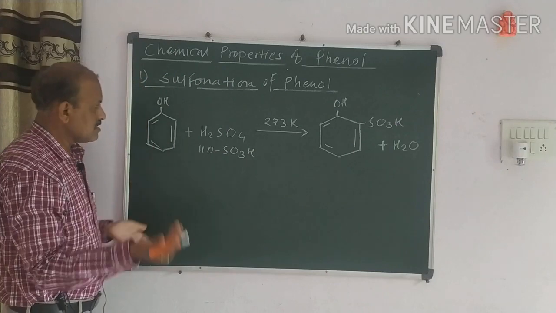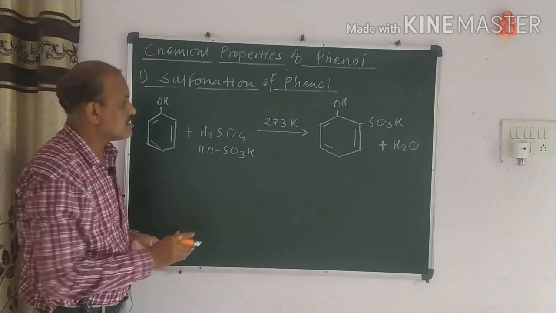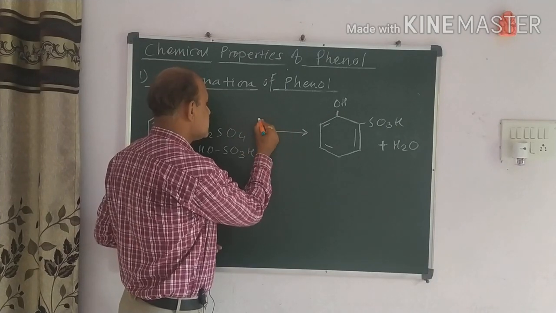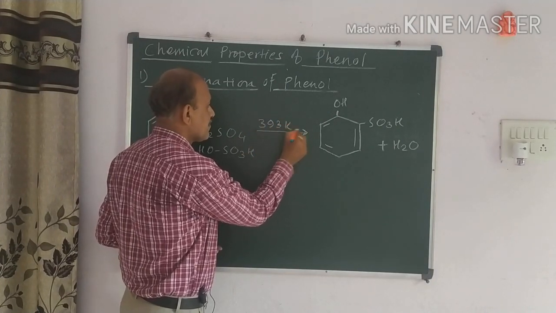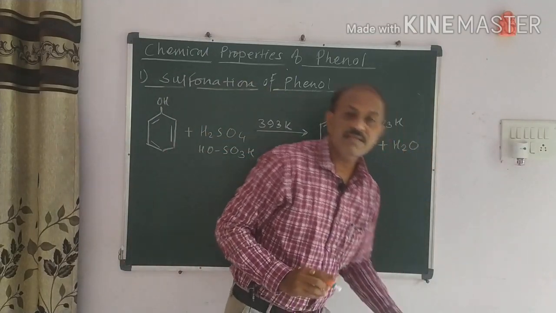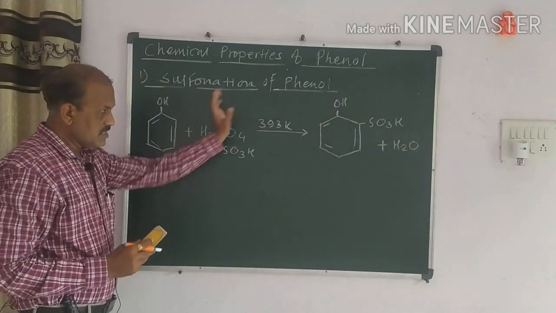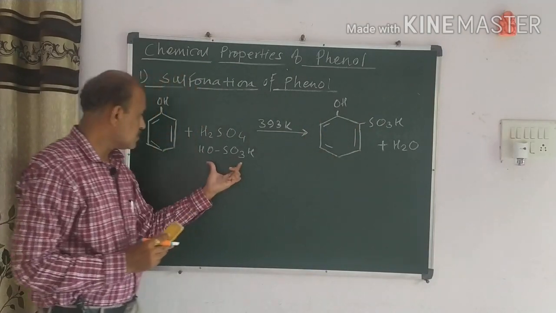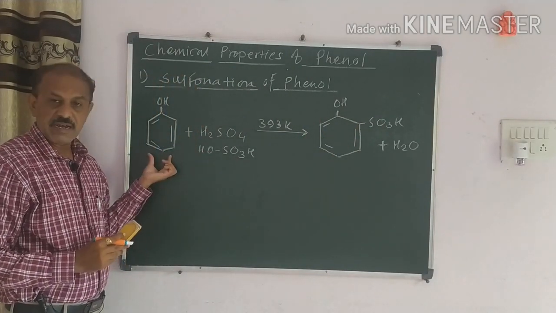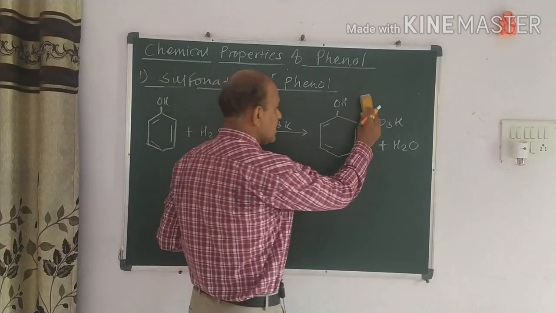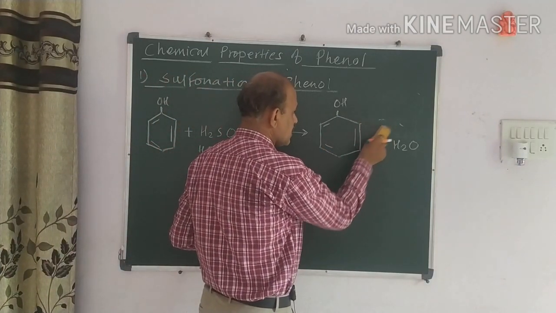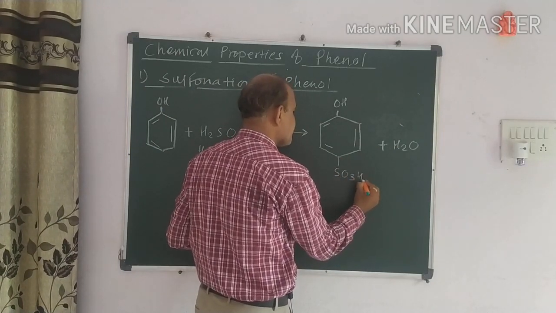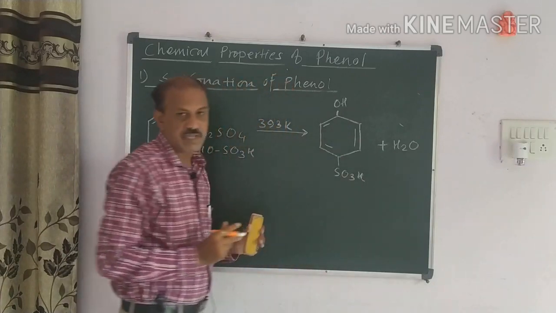Now if I change the temperature, the reaction is somewhat changed. If I write this temperature, that is 393 Kelvin, then the reaction is somewhat changed. That means instead of the ortho position, we get the para position. Now this group is moved towards the para position, and the reaction which you get is very simple. Again you can write easily. So we write here SO3H, that is the para sulfonic acid.